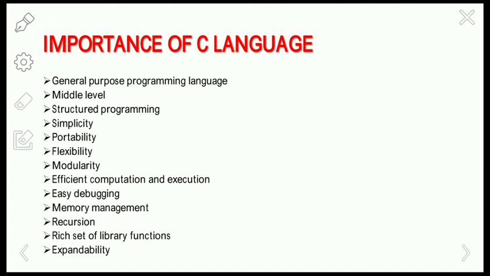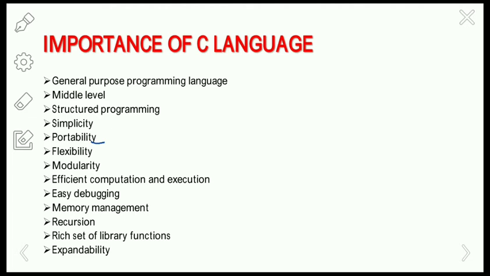So next one is the portability. C programs can be run on different environments. Portable means that a C program written for one computer system can be compiled and run on another computer system. Suppose I am writing a program on the IBM PC and I can compile this same program on a DEC VAX system or any Windows system.